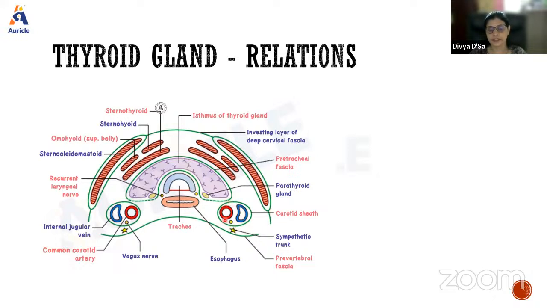Posterolaterally, it is related to the carotid sheath and its contents. On the medial surface, posteriorly, it is related to the trachea and the esophagus. There we also have the recurrent laryngeal nerve in relation. Enclosed within this fascial sheath, we have the parathyroid gland. So these are the relations of the thyroid gland.